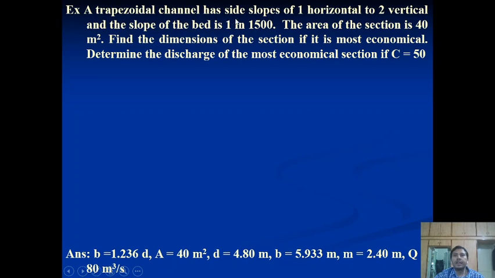A trapezoidal channel has a side slope of 1 in 2, where 1 is horizontal and 2 is vertical, 1 by 2, and the slope of the bed is 1 in 1500. The area of this section is 40 meter square. Find the dimensions of this section if it is most economic. Determine the discharge of the most economic channel section, where you take C as 50.